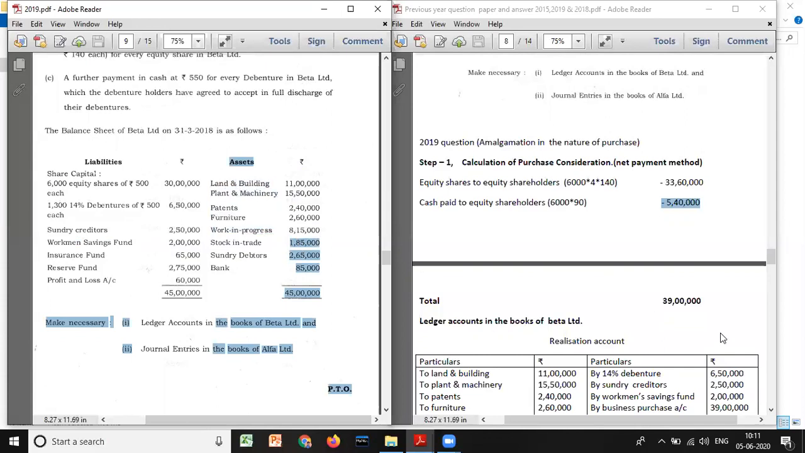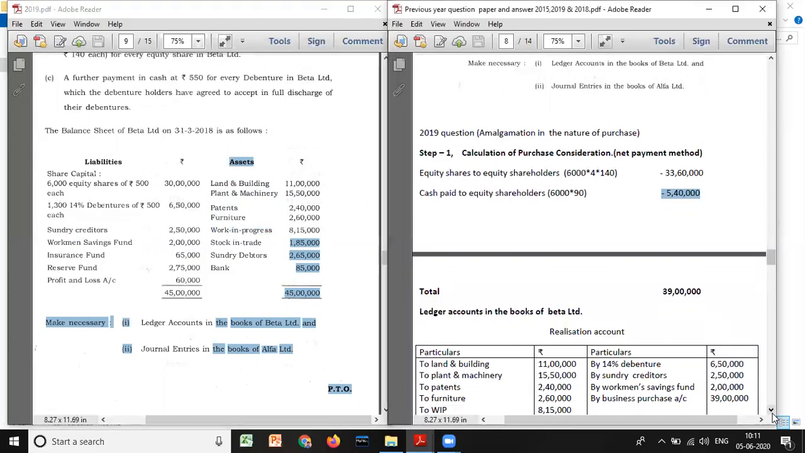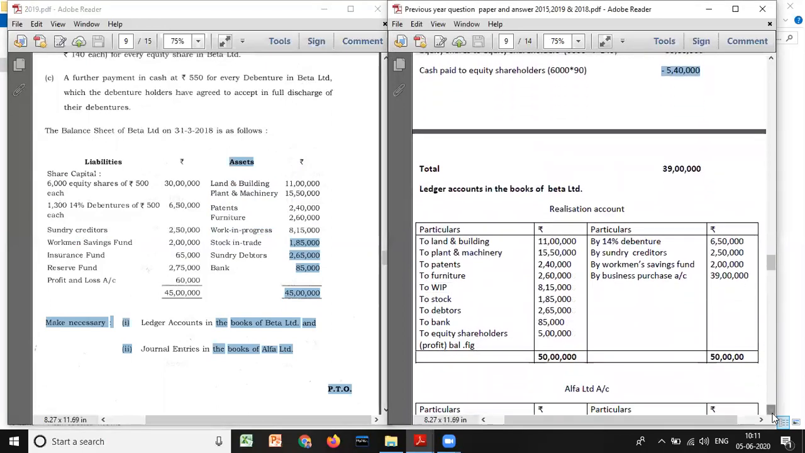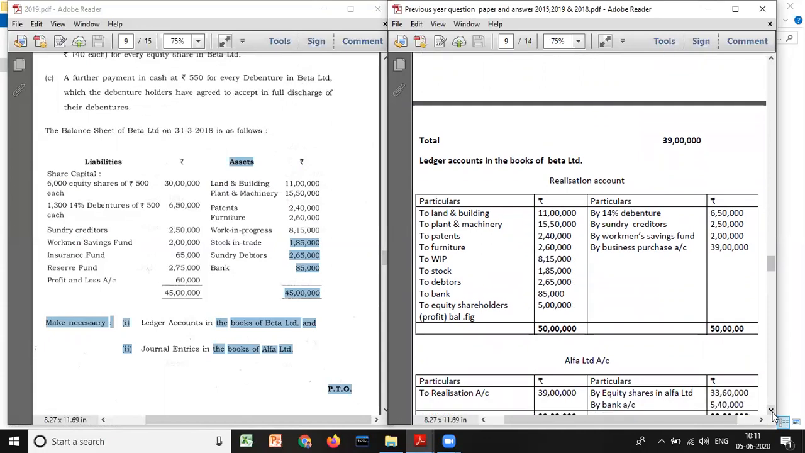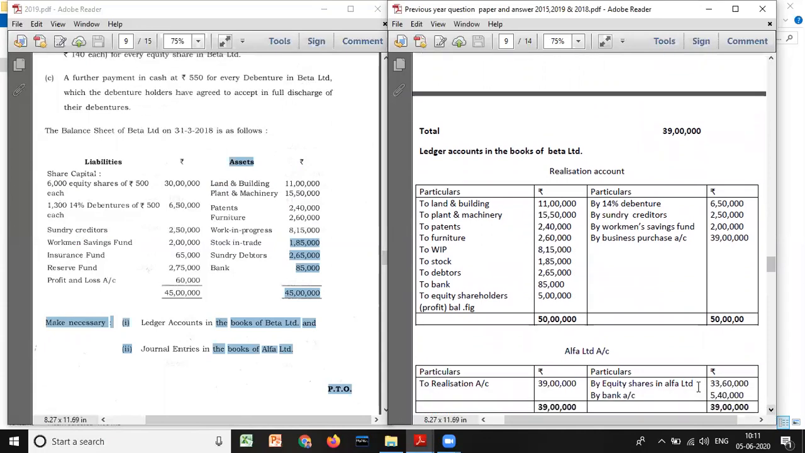So we'll take now all assets: land and building 11 lakh, plant and machinery 15 lakh 50,000, patents 2 lakh 40,000, furniture 2 lakh 60,000, WIP 8 lakh 15,000, stock 1 lakh 85,000, debtors 2 lakh 65,000, bank 85,000. All assets we have taken. We don't have any fictitious assets or accumulated losses. So you've taken all assets at book value, and here you need to take all liabilities.